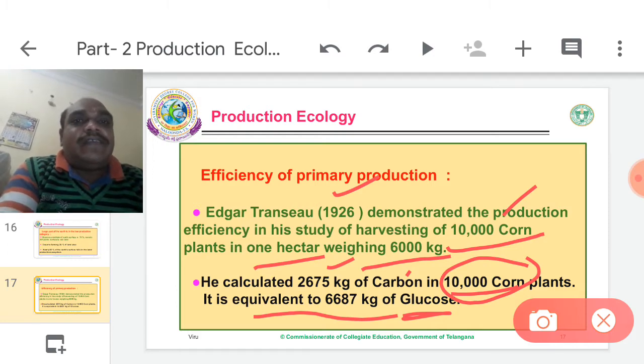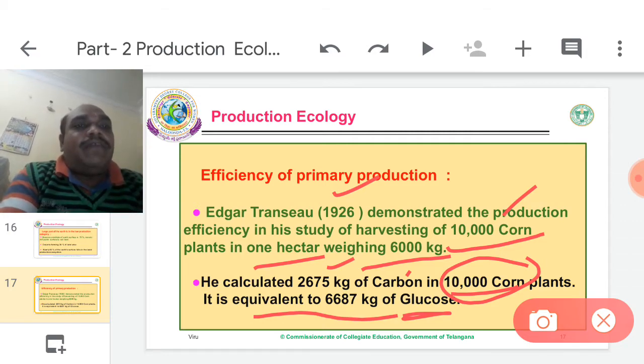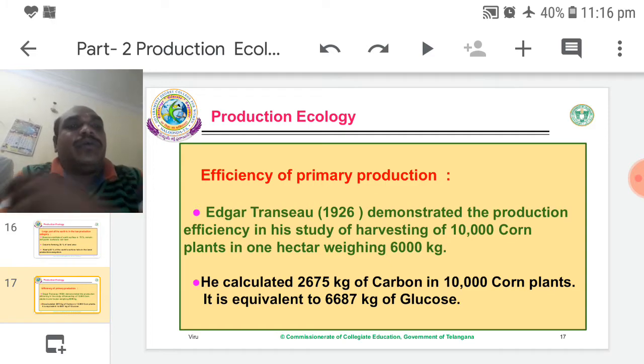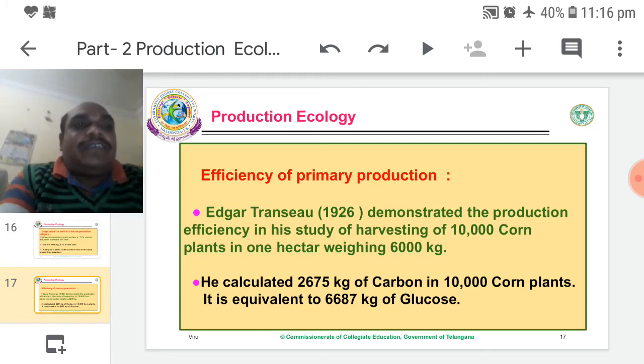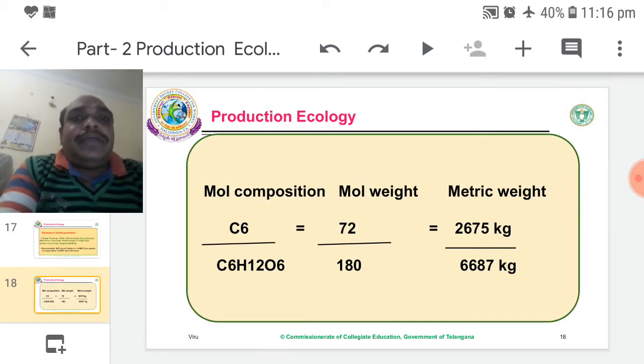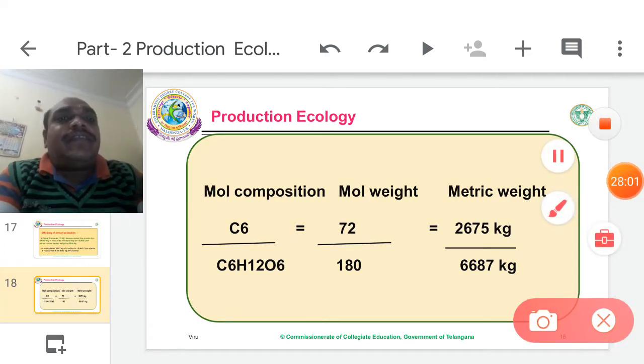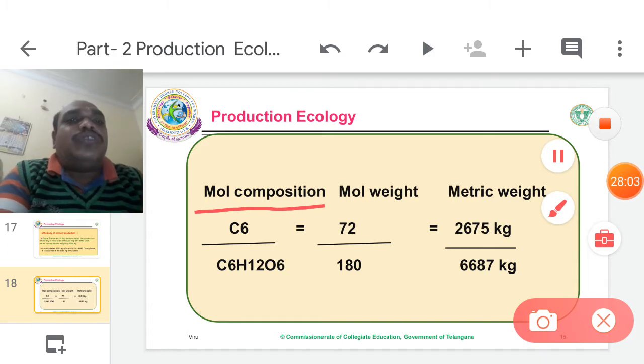Glucose means C6H12O6. Carbon means only C. So the carbon weight is 2675, the glucose weight is 6687. 2675 kg is equivalent to 6687 kg, through one formula, that is molecular weight composition.